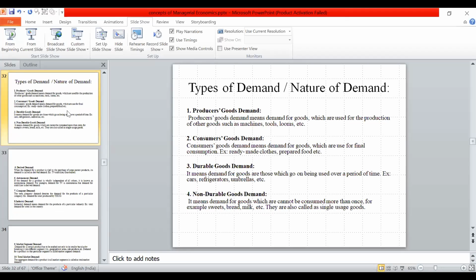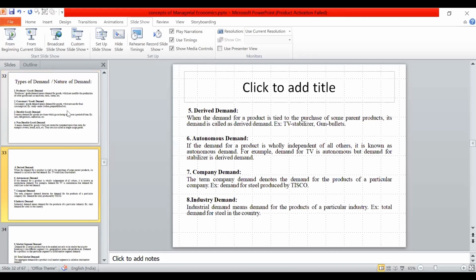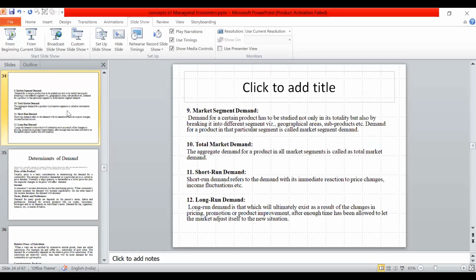Goods with a very short-term demand are non-durable goods. Goods such as machinery that producers buy have a demand called producer goods demand. Ready-made foods also have demand, that is consumer goods. Based on time, there are short run and long run demands, and total market demand based on the population.